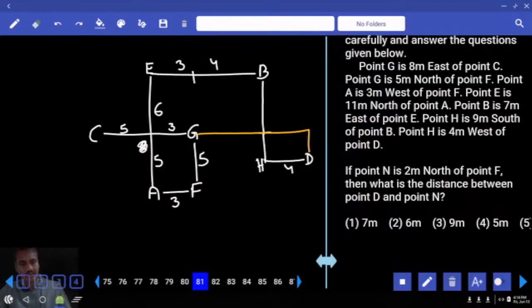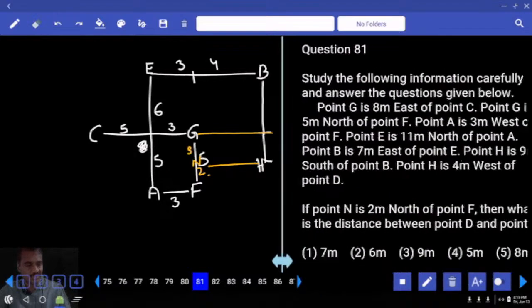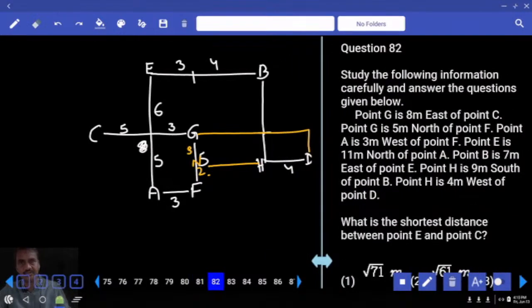Then if point N is 2 meters to the north of F, N is here. Now this is 2 and 3. Then what is the distance between D and N? Now we need to find out the distance between D and N. These two and this two, 4 and 4. 4 plus 4 is so much? 8. Now 8 is given in choice 5, question number 81.